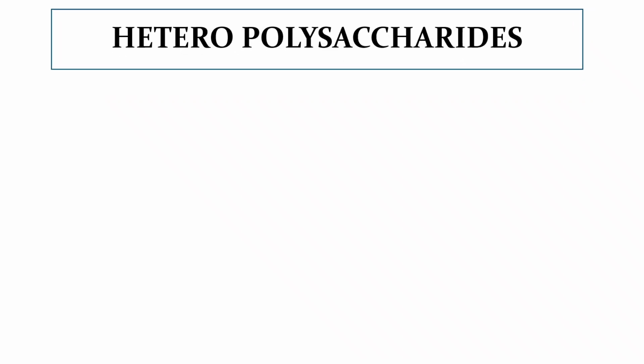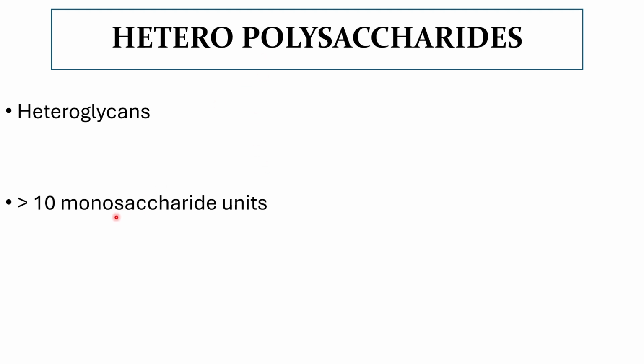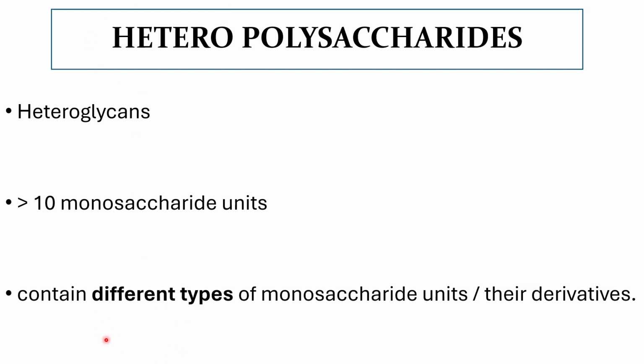So heteropolysaccharides are otherwise called heteroglycans. They are categorized under polysaccharides. What are polysaccharides? They are carbohydrates which have more than 10 monosaccharide units. What does the word hetero mean? Hetero means different. So it contains different types of monosaccharide units or their derivatives. The examples of heteropolysaccharides are agar, agarose, gum, and pectin.